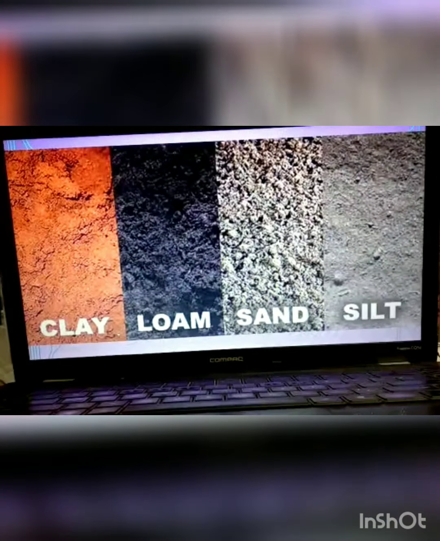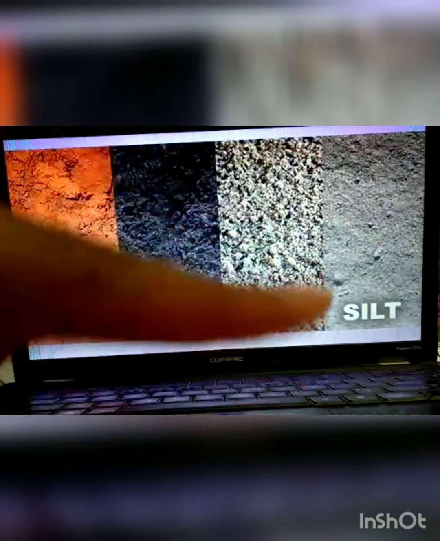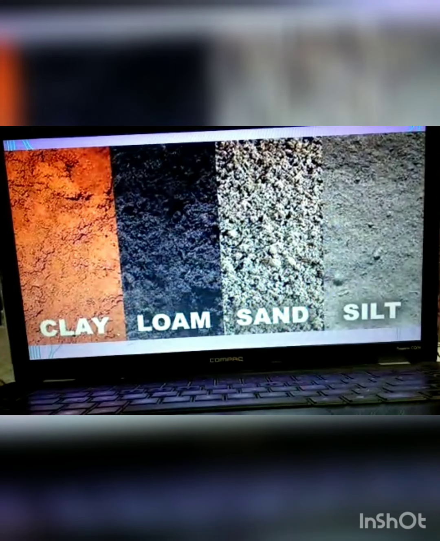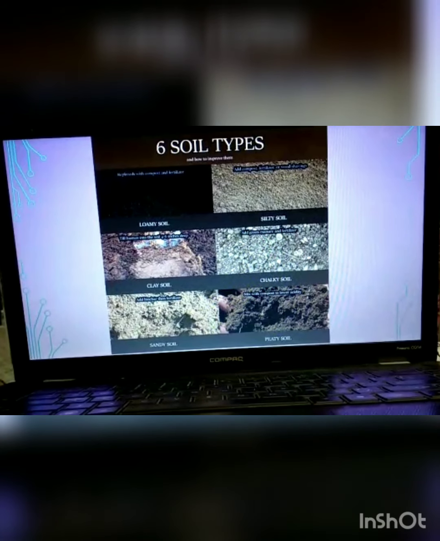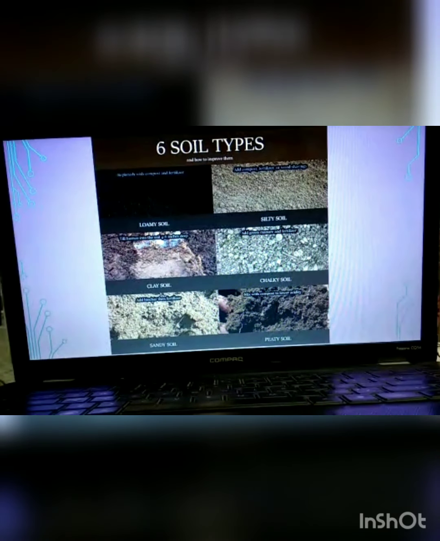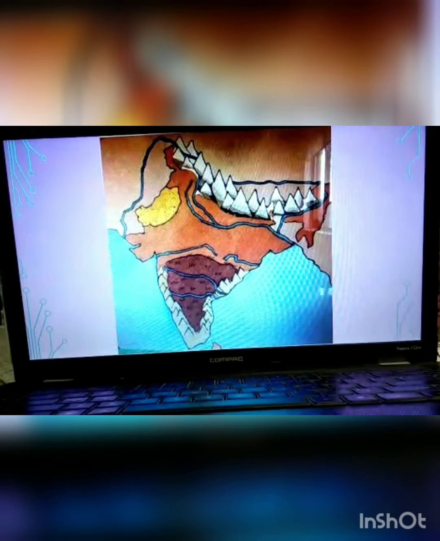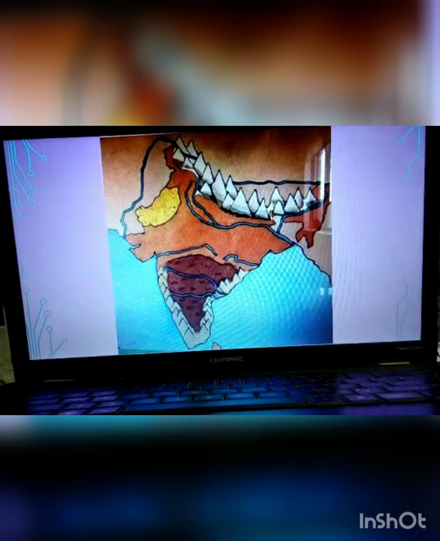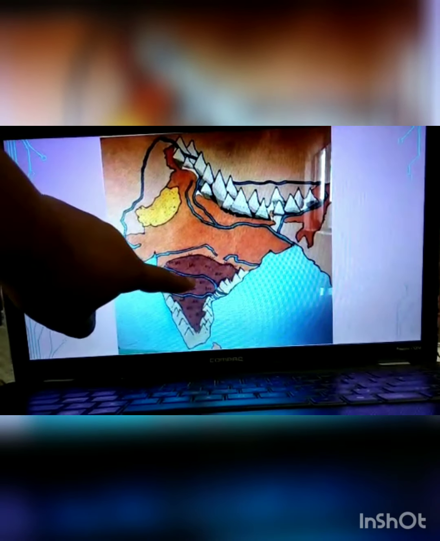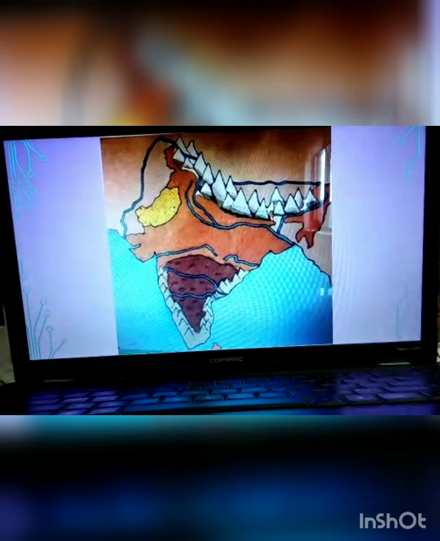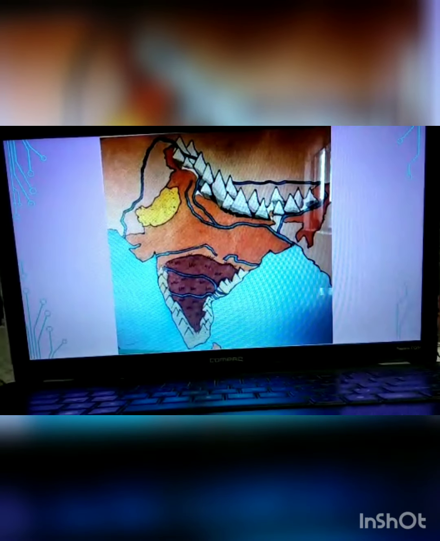This is a pictorial representation of different types of soils. Okay, how they look. See, loamy, silty, clay, chalky, sandy and peaty soil. All are part of the soils which we study. This is a pictorial representation. Desert soil, then loamy, alluvial, mountainous regions. Okay, main river bodies, and that's the end.